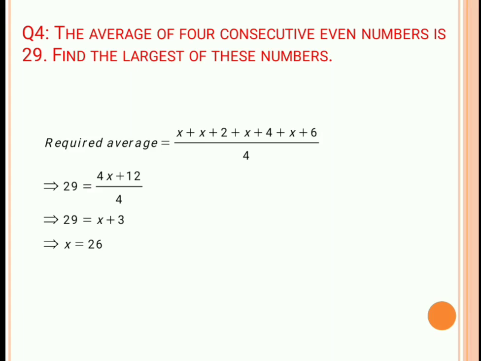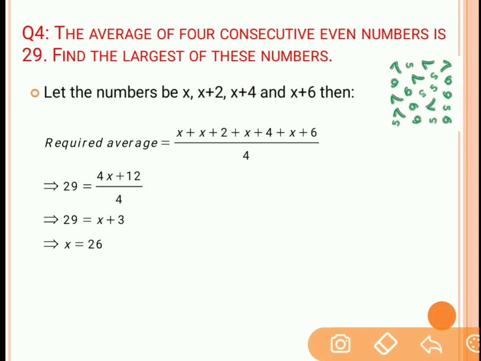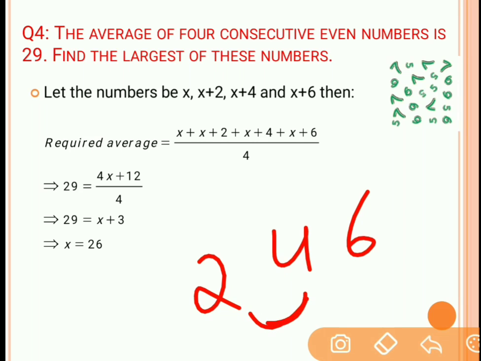Next problem, question number 4. The average of 4 consecutive even numbers is 29. Find the largest of these numbers. Now whenever you have even numbers, what is the common difference? For example, if this is a series of even numbers, then the common difference will be 2.